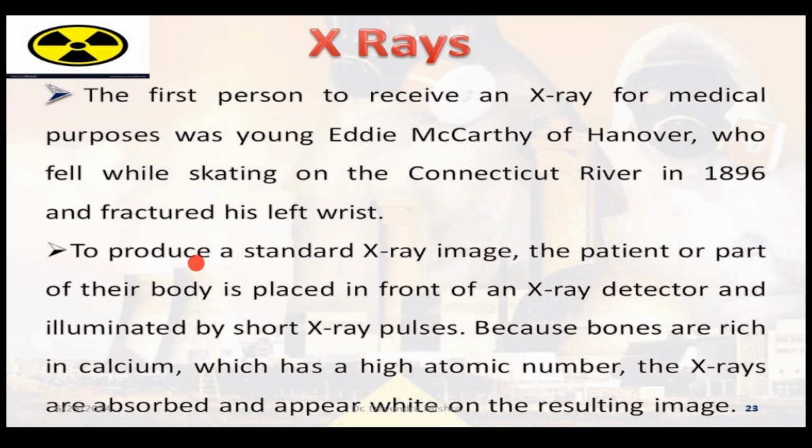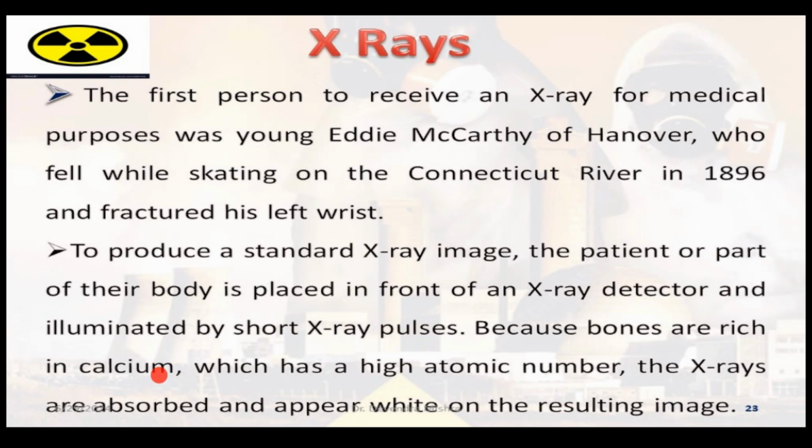Generally, to produce a standard X-ray image, the patient or the part of the body which is fractured is placed in front of the X-ray detector and illuminated by short X-ray pulses. It is very, very important, and generally in MCQ type questions, or in one-marker questions, this has been asked: short rays, long rays, medium rays, X-rays, which one is used in the X-ray? So you should know short X-ray pulses are used, right?